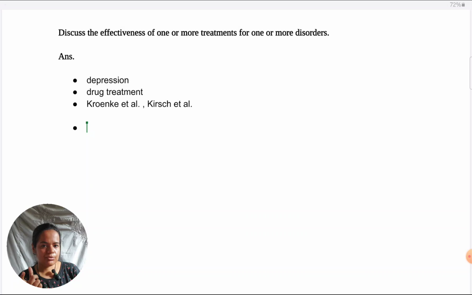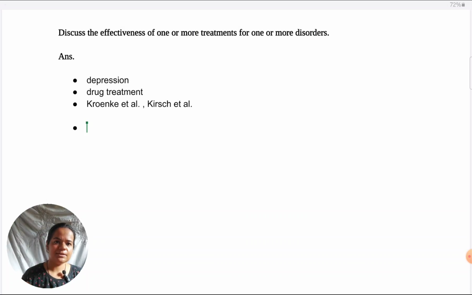One argument is going to be supported by Kroenke et al. Basically the argument is that drug treatment is much more effective than placebo, which I'm going to illustrate with Kroenke. But the counter argument is going to be the file drawer problem, which I'm going to illustrate with Kirsch et al. So after giving in the introduction which disorder, which treatment and which studies I'm going to cover in this essay,